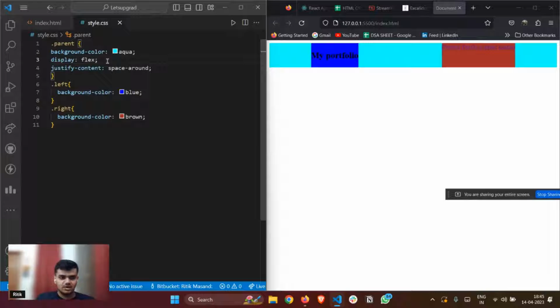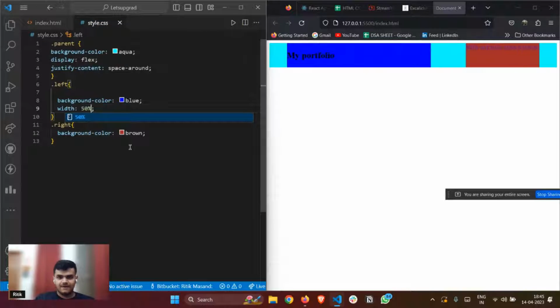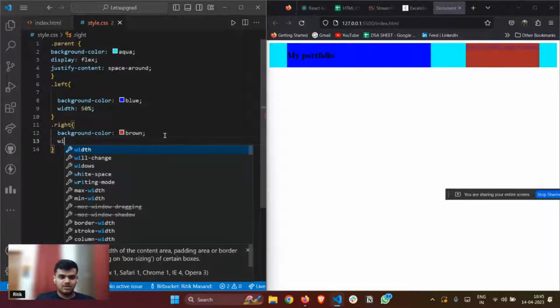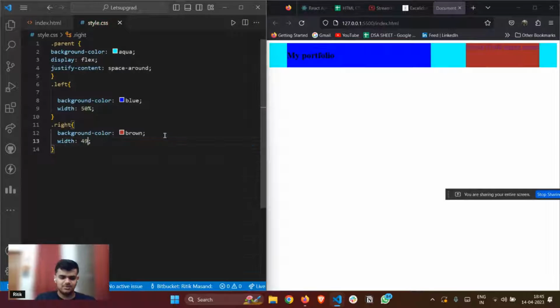How do I give some width? So let's suppose left will occupy some width. Let's suppose I'll be giving it 50% of the width, and this I'll be giving some width of around 50 and 50. Let's suppose 40% or 49%. Okay, now this is what we have. I have done space around, so they get evenly distributed. If I remove it for now, this is how it looks. It doesn't make any difference because I have given width to each of them individually.